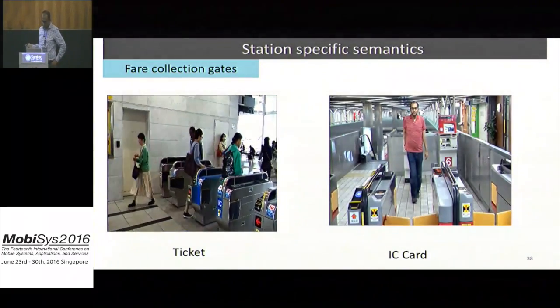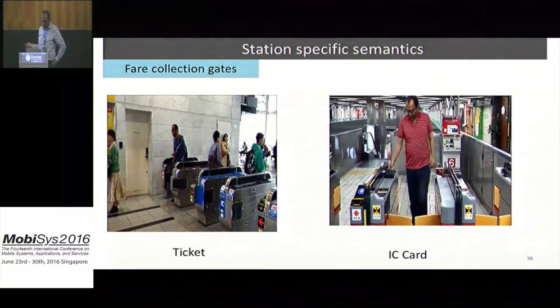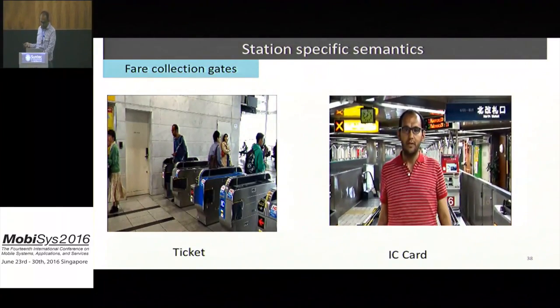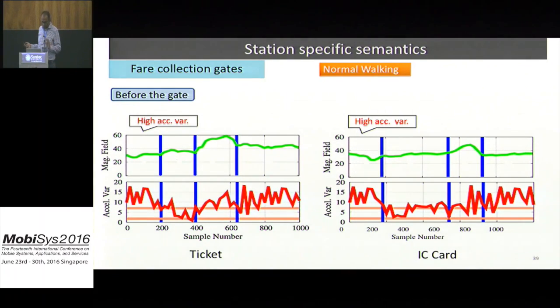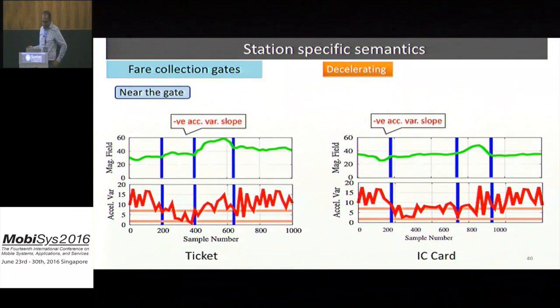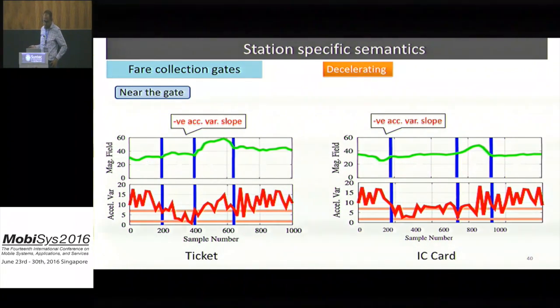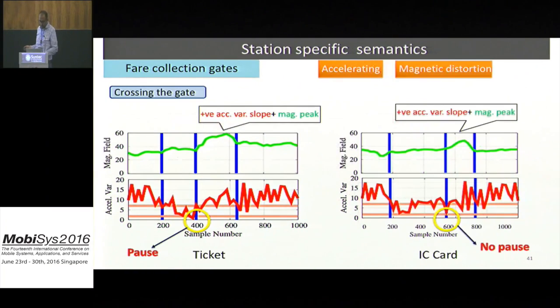Now, to identify the fare collection gate. As we know, the user can cross the gate by using a ticket or an IC card. In both cases, the user behavior consists of a temporal sequence of micro activities. First, the user walks normally to the fare collection gate. Second, when the user approaches the gate, the user has to slow his walking speed, which is reflected in a negative slope of acceleration variance, as shown here. The user starts to slow his walking speed because he is approaching the gate.